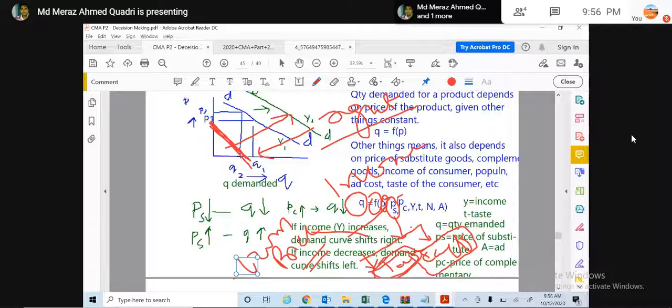Now this is called the price of complementary items. Complementary items means, if you have a gun but you don't have the bullet, the gun will not work. Similarly, a razor and blade. Nowadays inbuilt razors are coming, but before, the razor and the blade were the example.